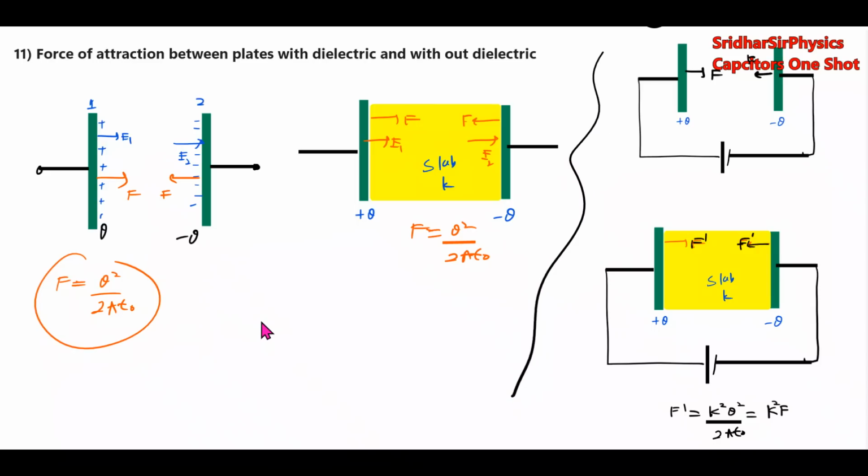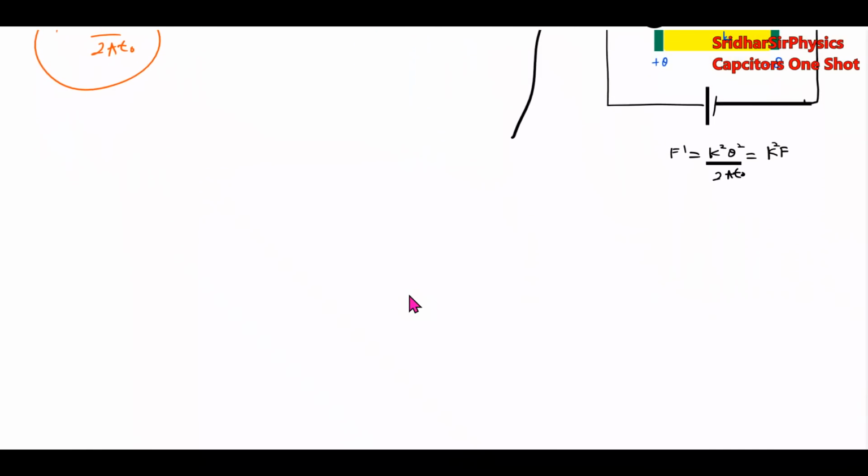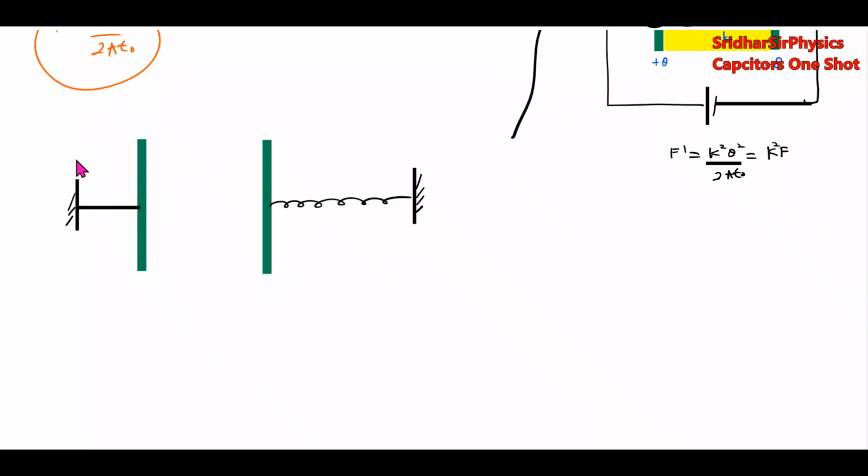Then some small application problems you have to remember. If these are the two charged plates, this one I'll connect to a spring, and this one will be connected to the wall.